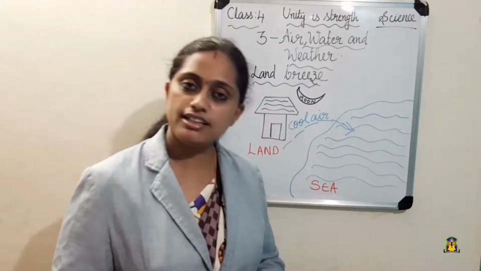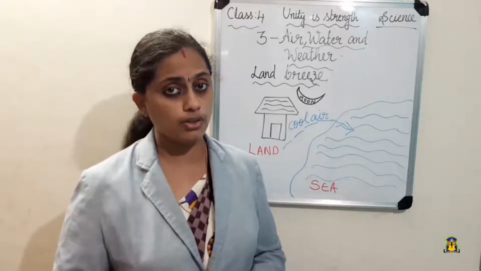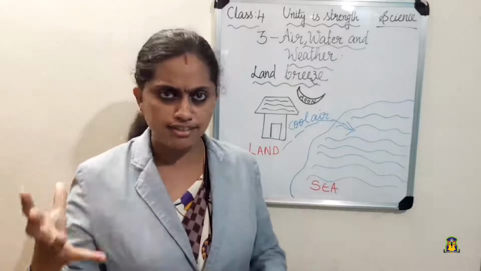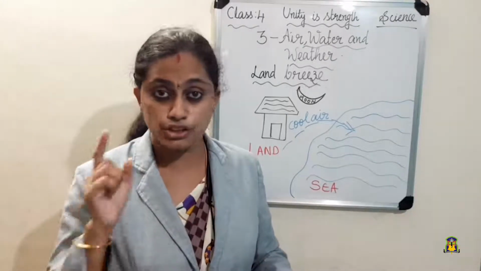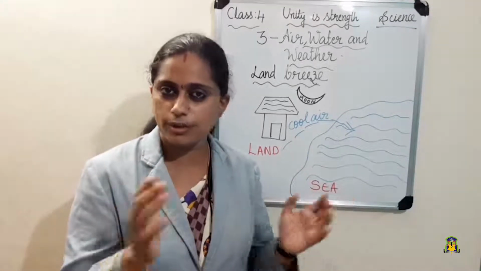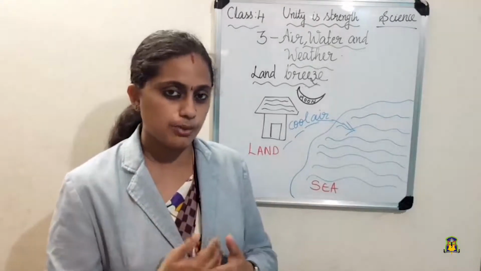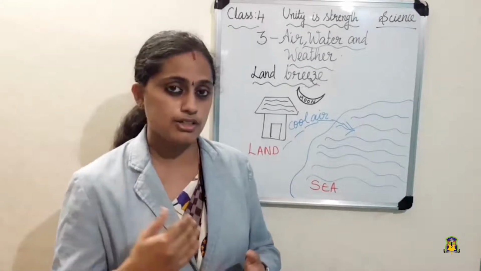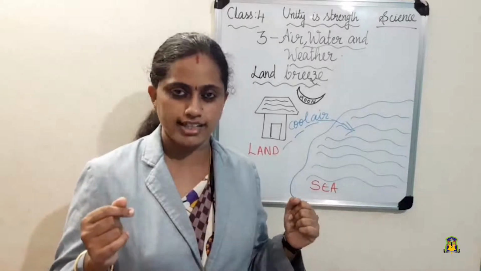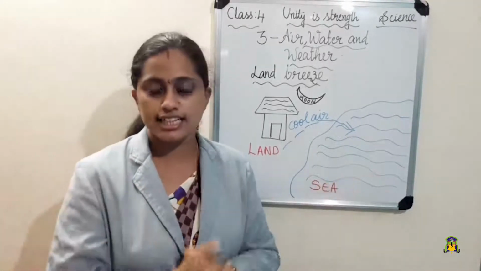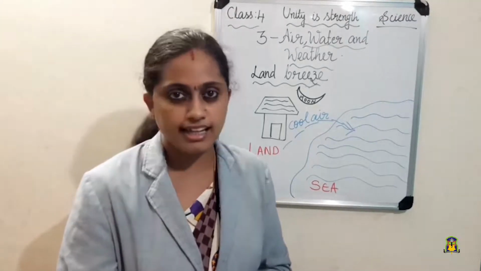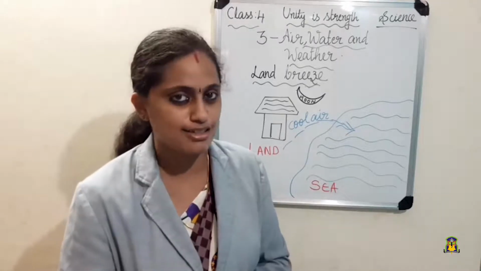Okay children, in today's class, we saw about air. What is the blanket of air around the earth called? Don't forget, it is the atmosphere. Air consists of so many types of gases. Then we saw about wind. The strong wind is gale. Gentle or light wind is called breeze. Very strong wind is called storm. If it comes along with thunder and lightning, it is called thunderstorms.